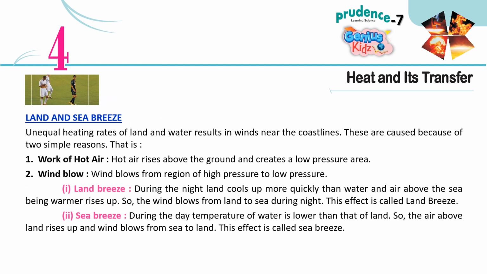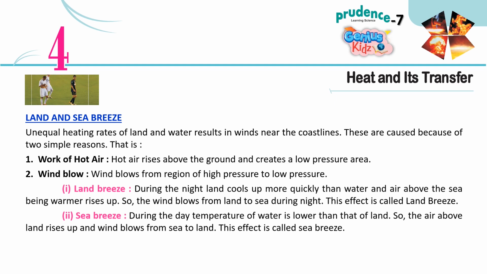Land and sea breeze. Unequal heating rates of land and water result in winds near the coastlines. These are caused because of two simple reasons. That is, 1. Work of hot air. Hot air rises above the ground and creates a low pressure area. 2. Wind blow. Wind blows from a region of high pressure to low pressure.